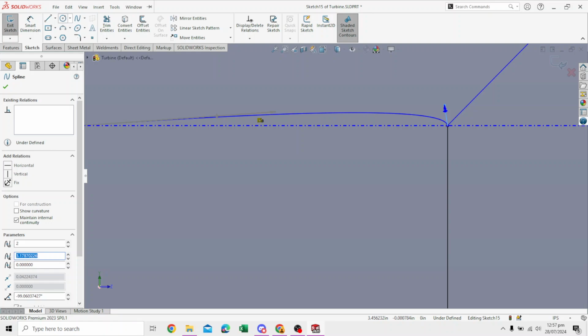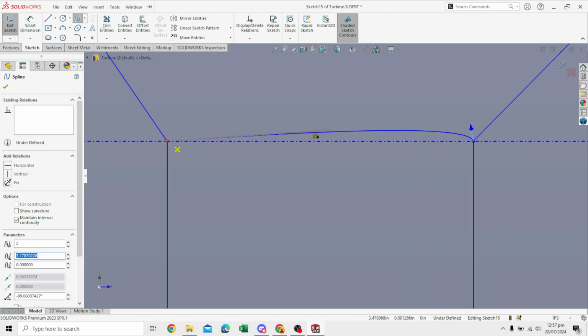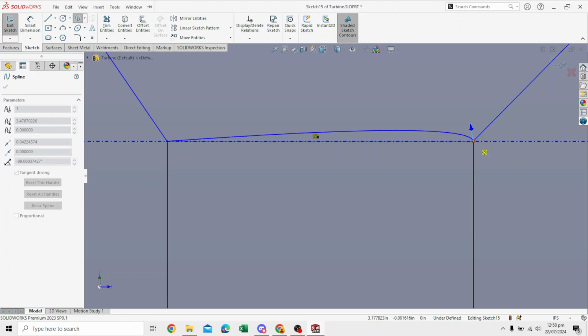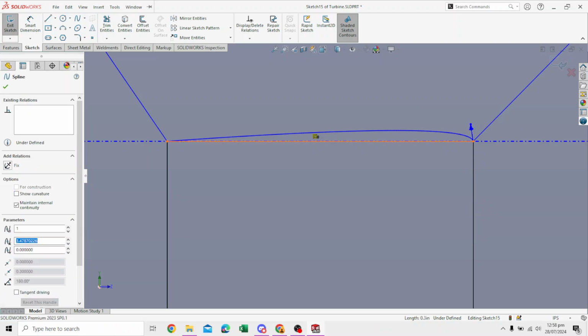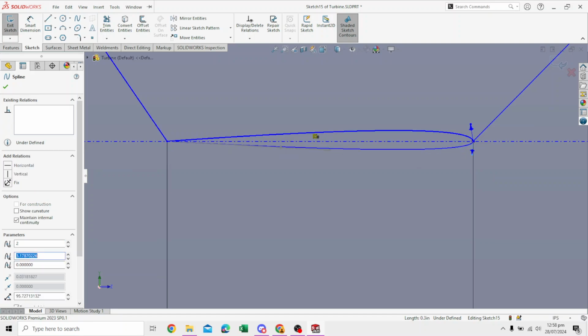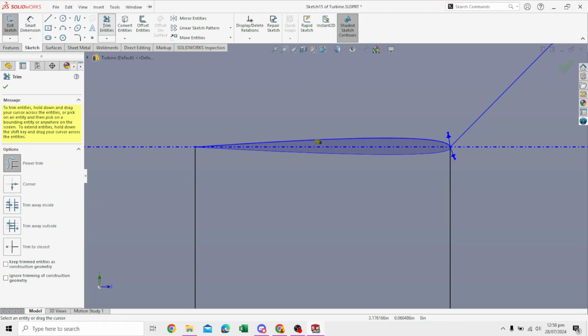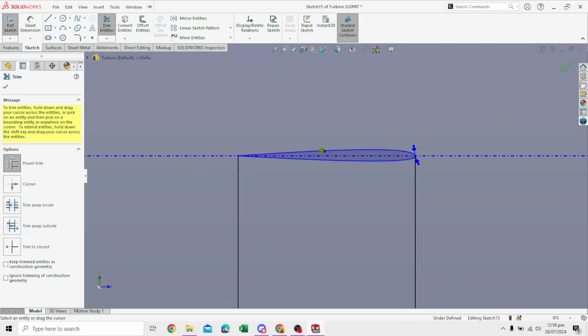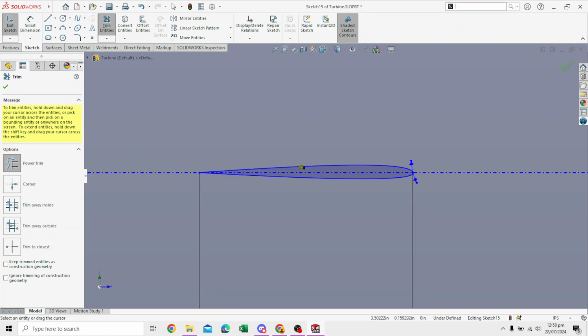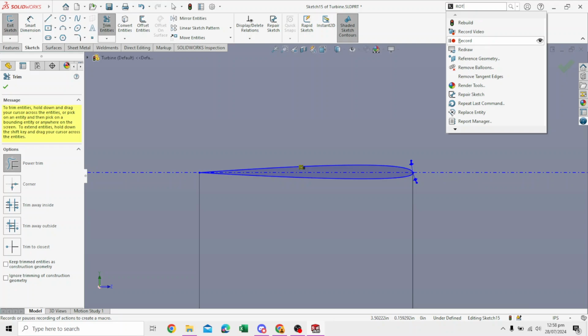And we do that again with the, actually we can just mirror this spline on the center line, but that makes no difference. You can do either. Small airfoil, right? Say okay, this is what we need, and you use trim entities to remove this and remove this. Now we have a small airfoil.